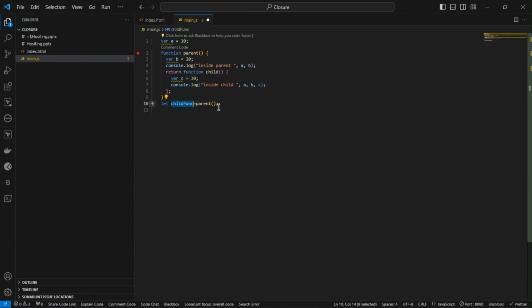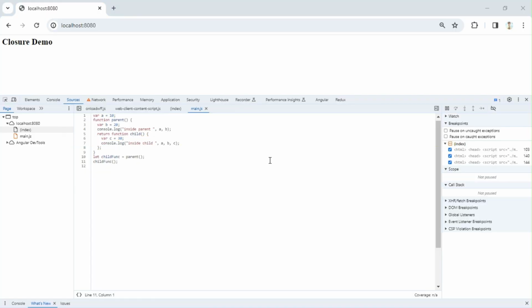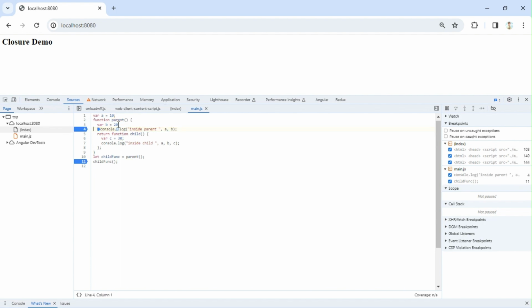So what we are going to do is call this outside of this parent function. Now when it reaches this line, by that time the parent function's job is done, that should be removed from the call stack, correct? We'll see what is happening. To understand this, we'll put a breakpoint after the parent function call is completed, maybe here. So by this line, the parent function call is completed. The parent function should be completely removed from the call stack, correct? So I'll have one breakpoint in here when it is inside the execution of the parent function, and after the completion of the parent function execution, we'll see.